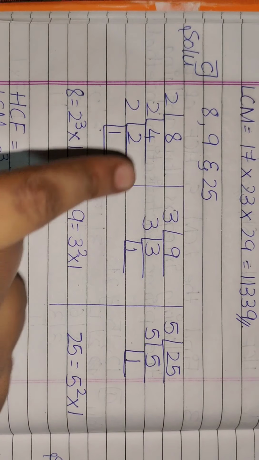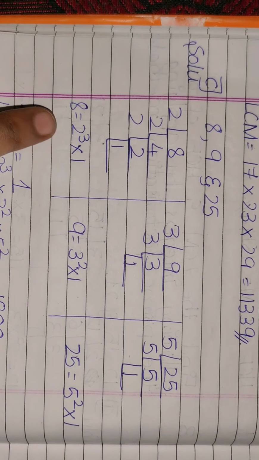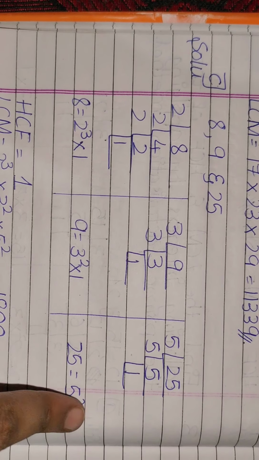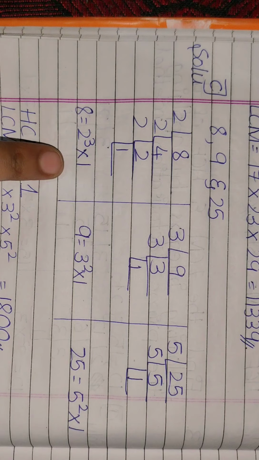The reason why I didn't explain this is I want you to solve it by yourself. You will find the factors of 8, 9 and 25. You get 2 three times, 3 two times and 5 two times. Same as I had told, you will have to write it.